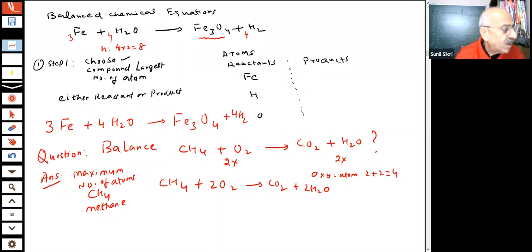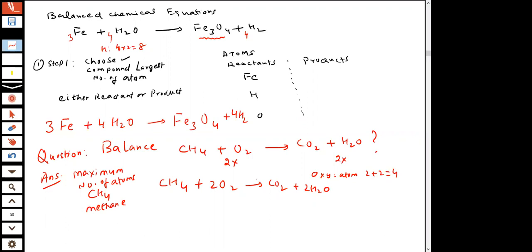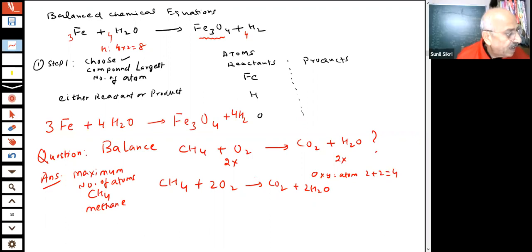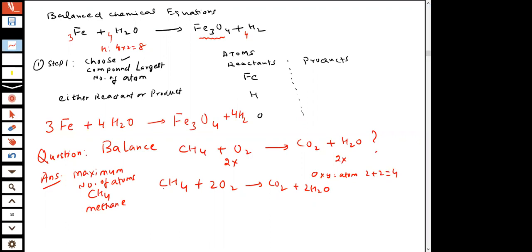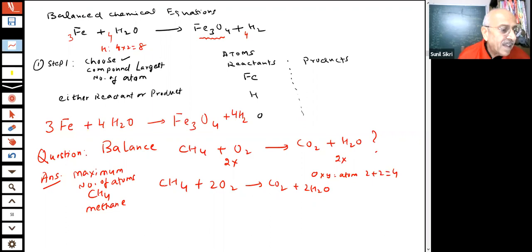It is very, very important for students. Students have difficulty in balancing the equation. So this is a way to balance the equation. One of the methods which we are using is to count the number of atoms on both the sides, and then we are able to balance the reactions.